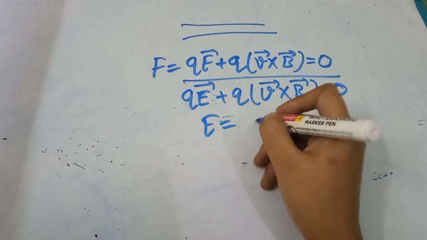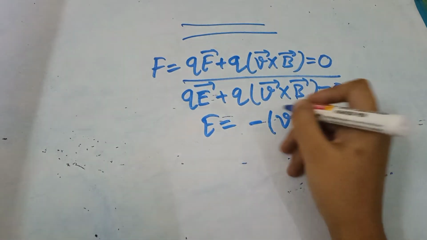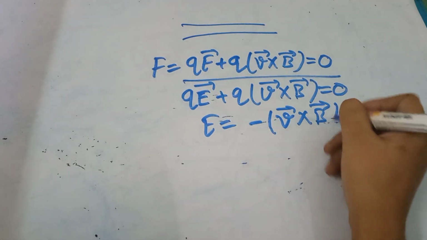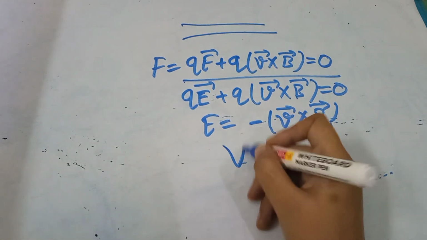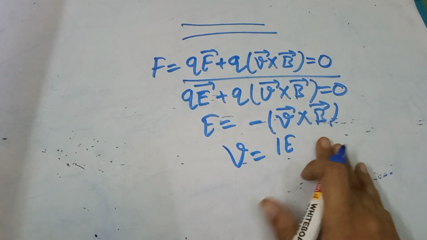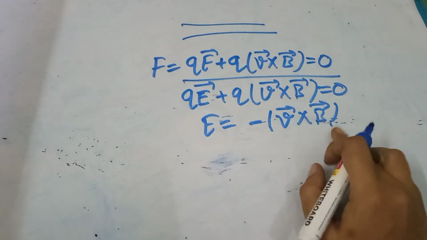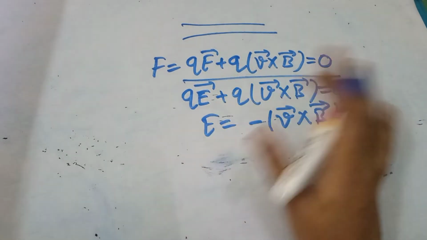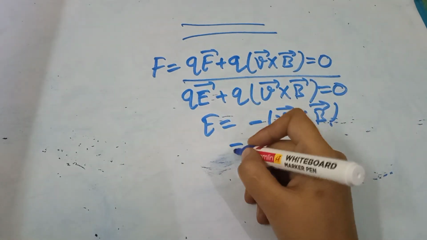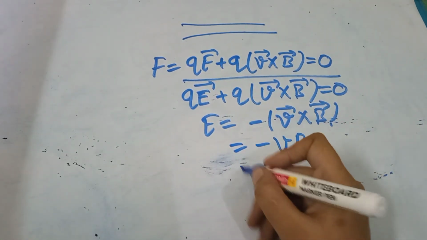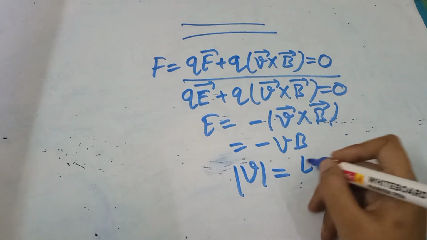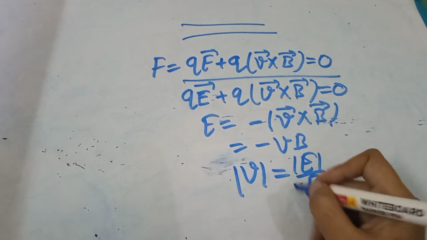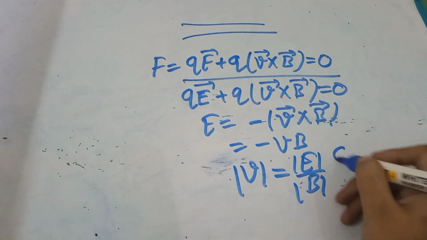So E is equal to minus V cross B. So the speed magnitude V is equal to, and in the question they mentioned that velocity, magnetic field and electric field are mutually perpendicular to each other, so we can write VB. So velocity is equal to E divided by B. So C is the right option.